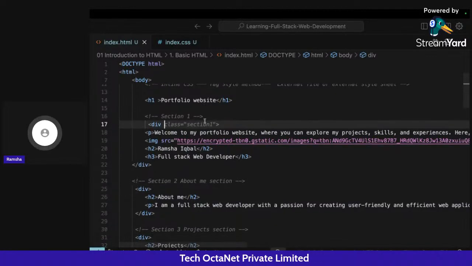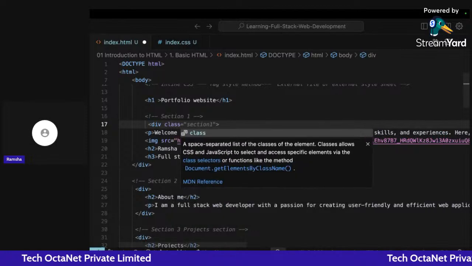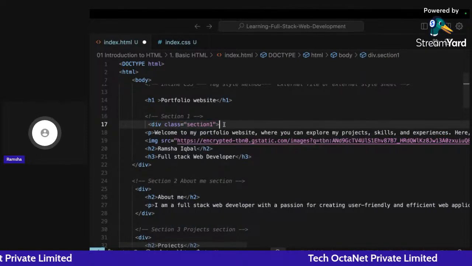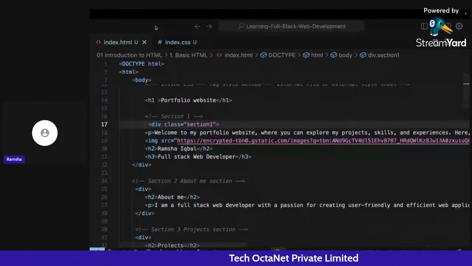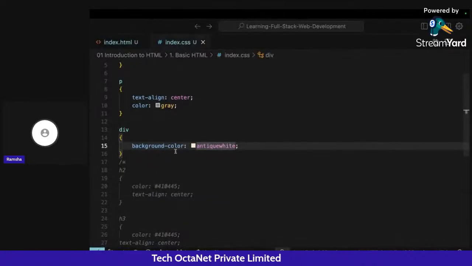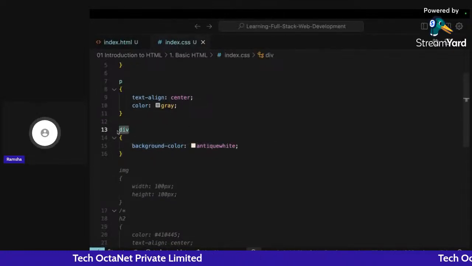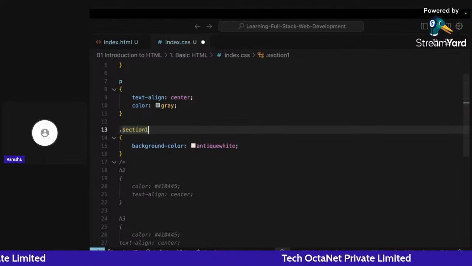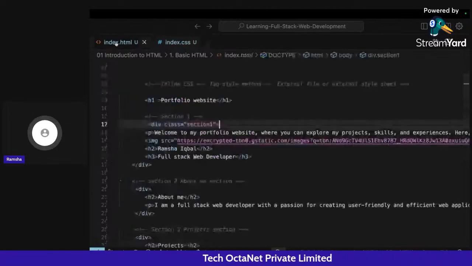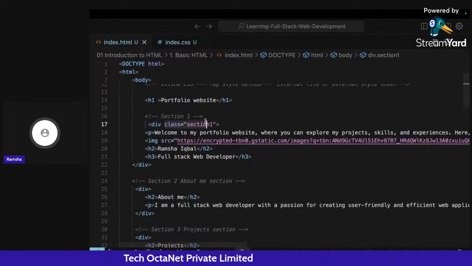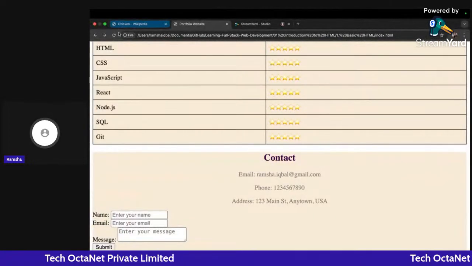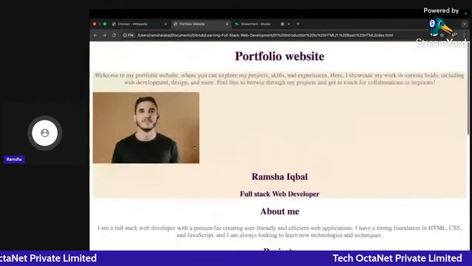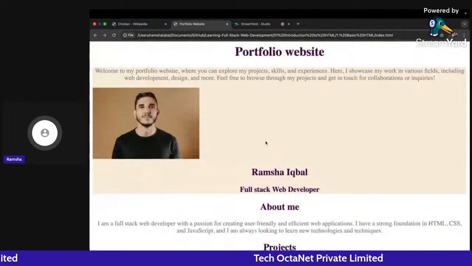Okay. So for differentiating the divs, we can give a class name to these divs. I will give a class of section one to this particular div. Now if I go back, for targeting a class we use dot notation and we write .section1. So here I have given the name section one to my div, and if I go back, you can see I am getting this on only one section.